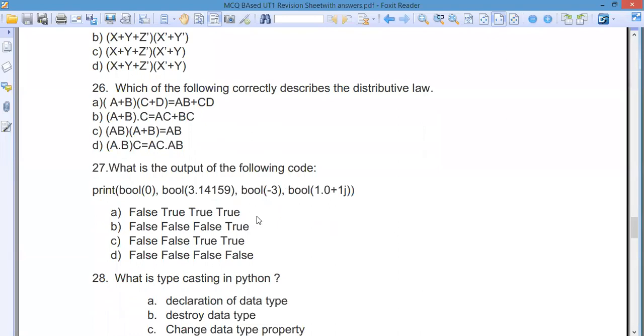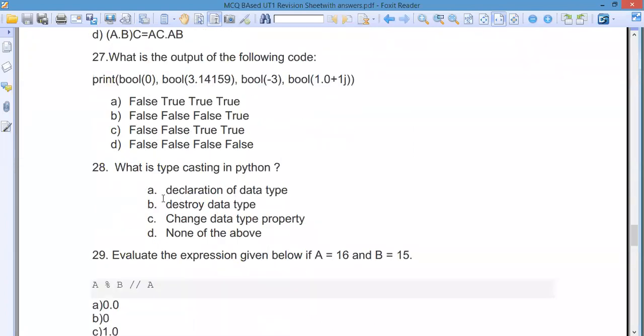Now what is the output of this? You see the output is here: empty string and zero are all false, and other things are all true. So obviously, what do you think? Everybody is thinking what I am thinking, it's A. What is typecasting in Python? Basically, it is to change the data type. So this is answer C.